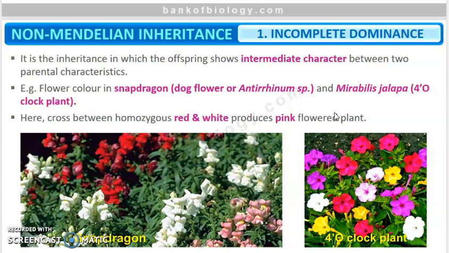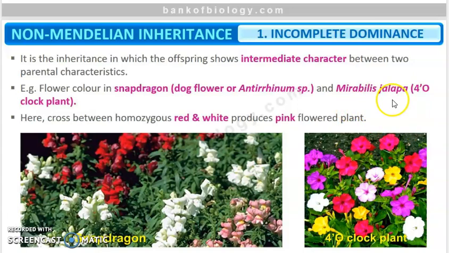Okay, and this was carried out in a flower called the snapdragon or dog flower. Its botanical name is Antirrhinum species. Along with that, experiments were carried out in Mirabilis jalapa, okay, so this is the four o'clock plant, the common name of this plant.